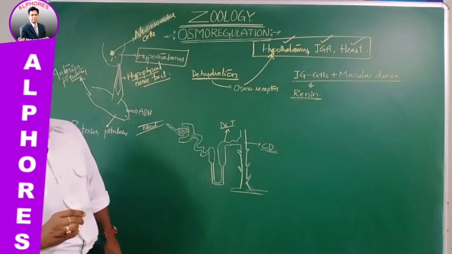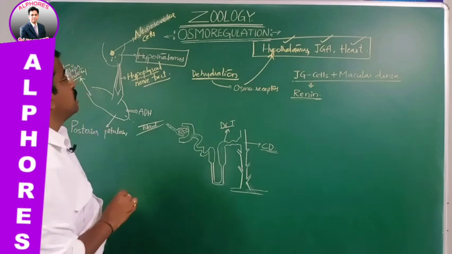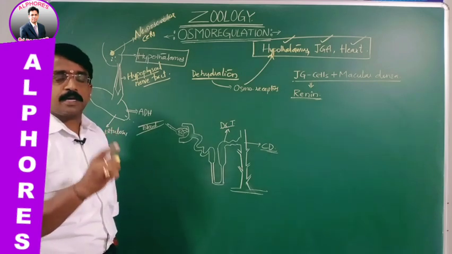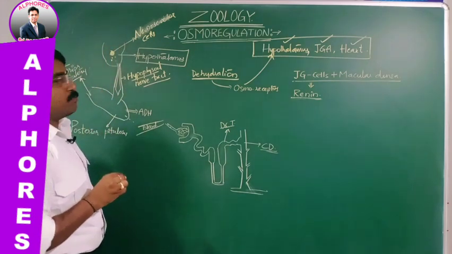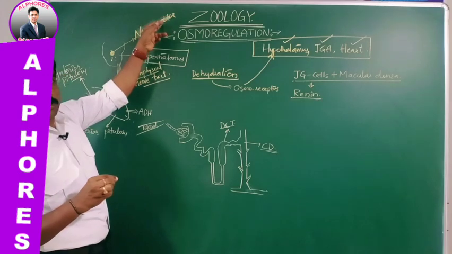Antidiuretic hormone, or vasopressin, is synthesized in the hypothalamus, which contains neurosecretory cells.